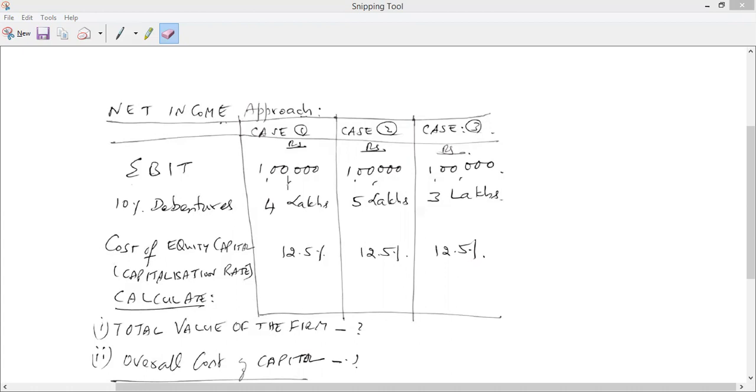Okay, got it. 15%, 16.67% and 14%. That is correct. Yeah, I got the same. Great. That's absolutely correct.